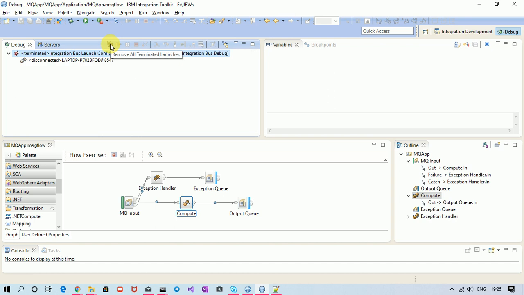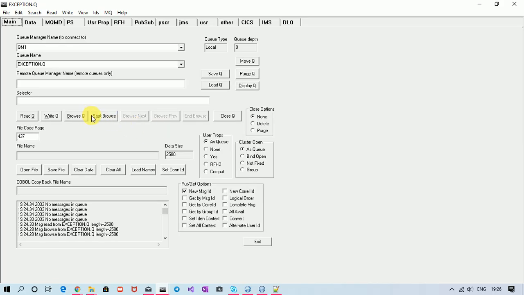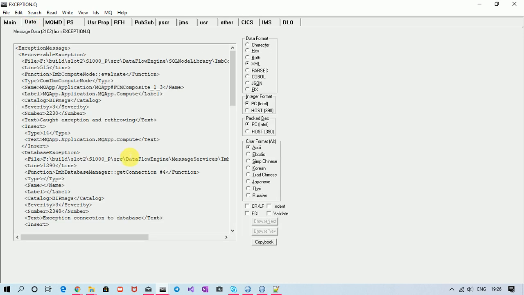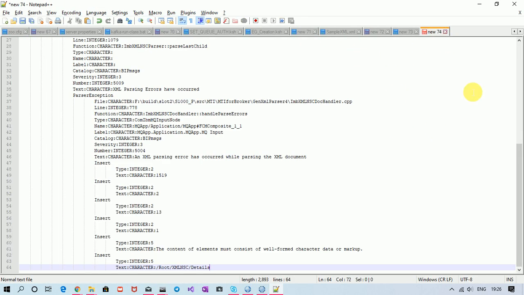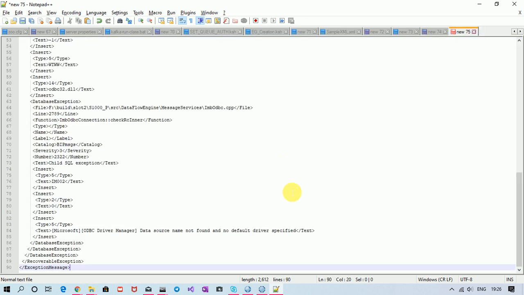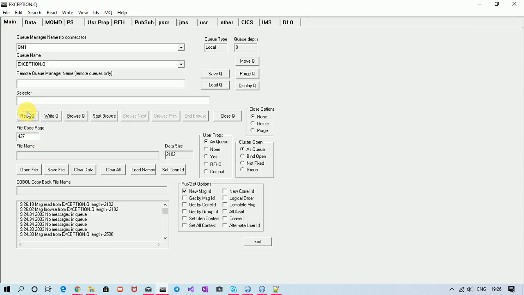Let me terminate the debugger. Now see on the exception queue, we have got an exception which says data source name not found and no default driver is specified, which is correct because we had put some random database name. Now let me read this exception.